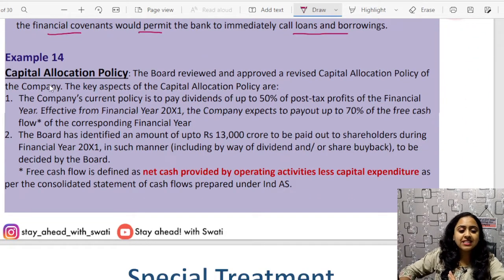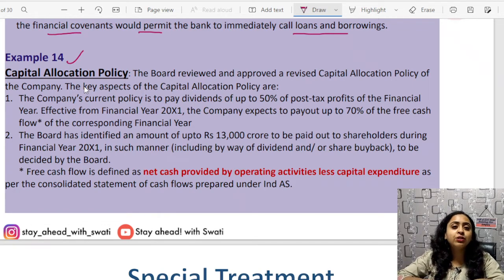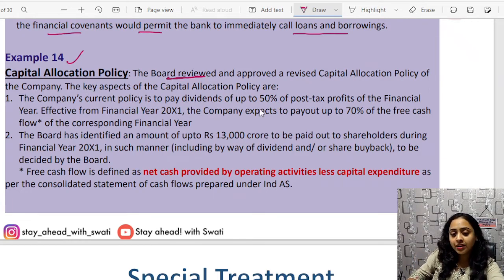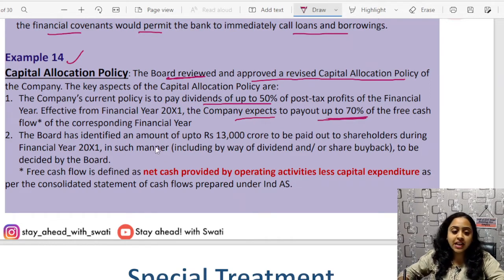Example number 14. This is a simple capital allocation policy: how much you have to allocate to the debt portion, how much to equity, what should be the source, and how it should be allocated. The decisions related to this are known as capital allocation policy. For example, the board of directors reviewed and approved a revised capital allocation policy of the company. The key aspects are that the company's current policy is to pay dividends up to 50% of post-tax profits of the financial year, effective from financial year 2001. The company expects to pay up to 70% of the free cash flow.